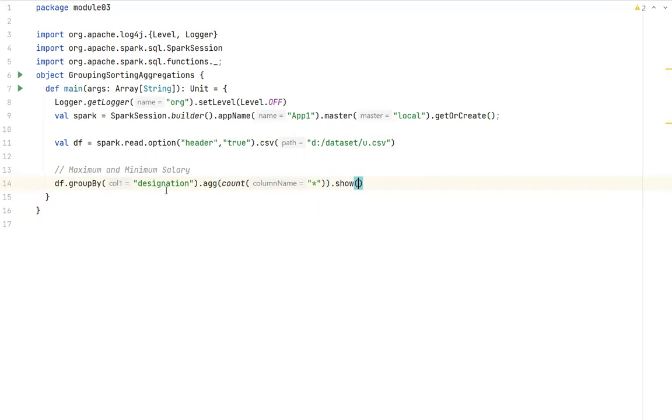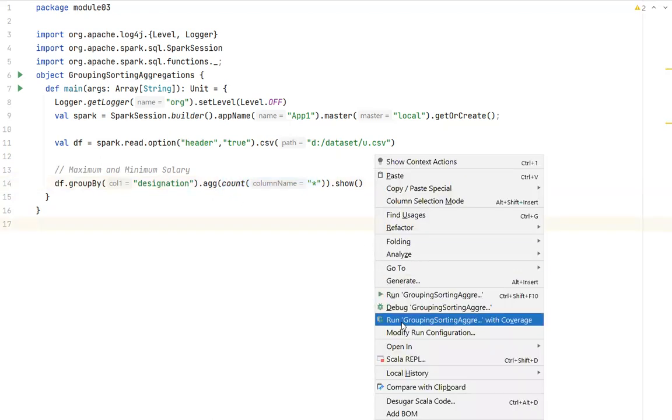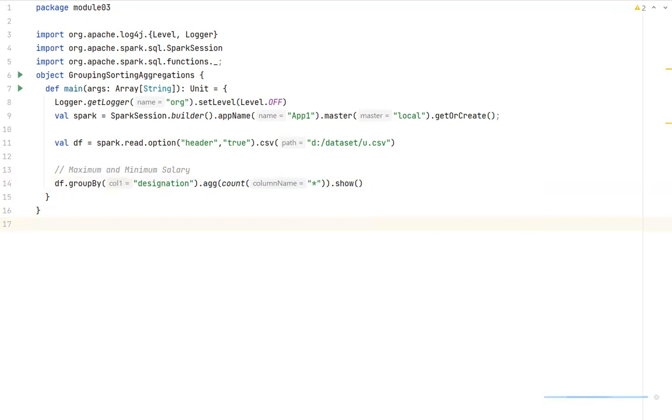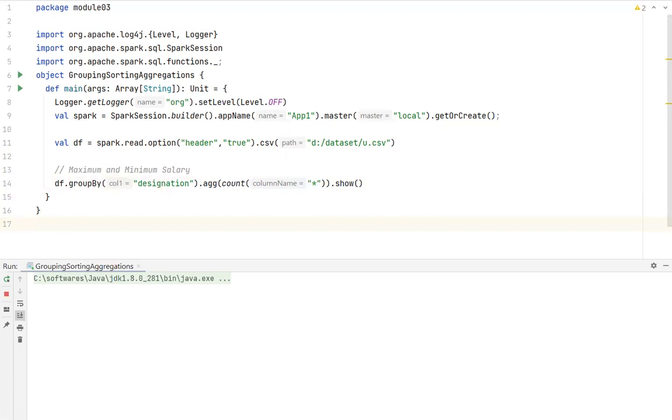So I'm grouping by designation and aggregating to get the total count for each category. Let me execute this. You can invoke a count aggregation function, you can invoke sum, all the aggregation functions you can invoke.